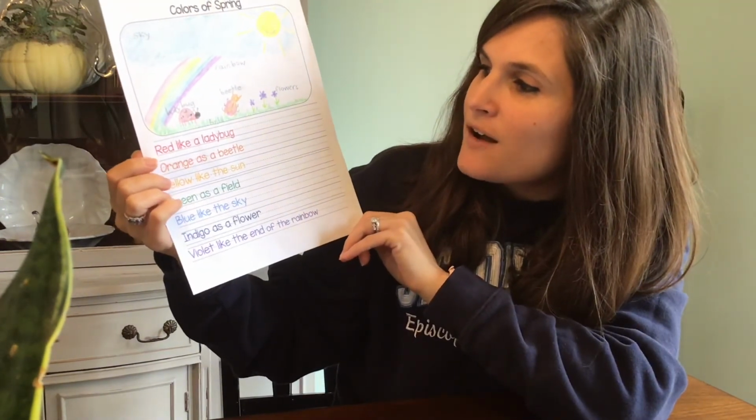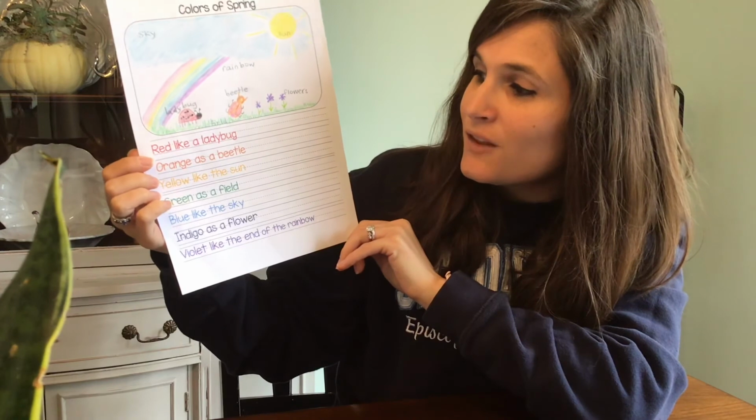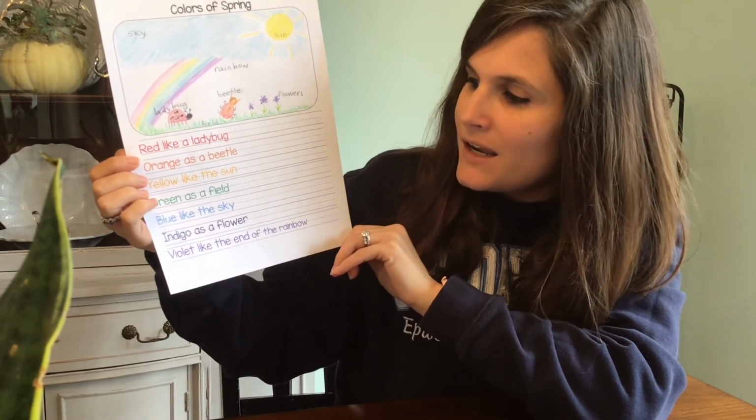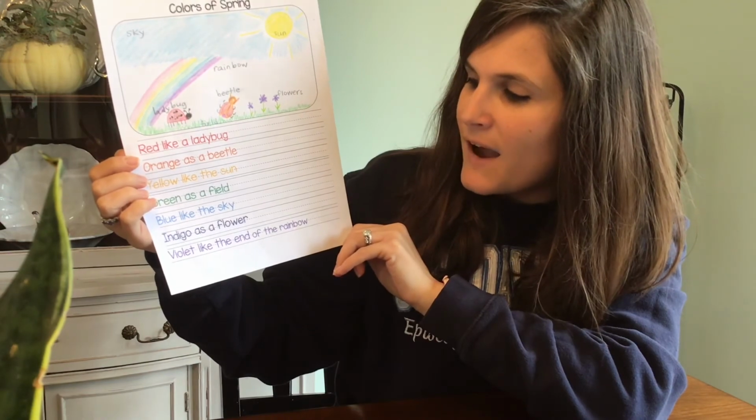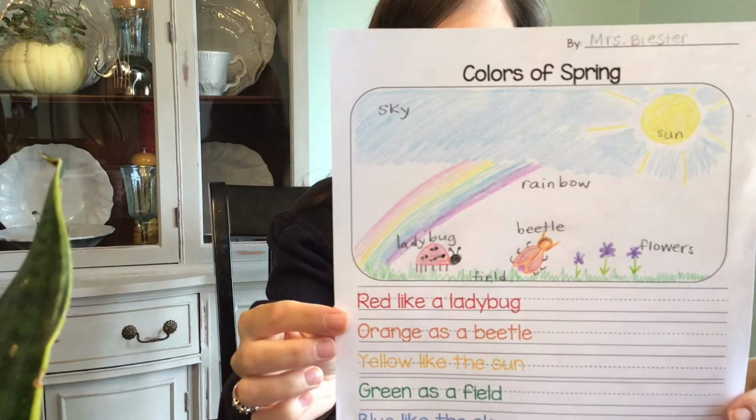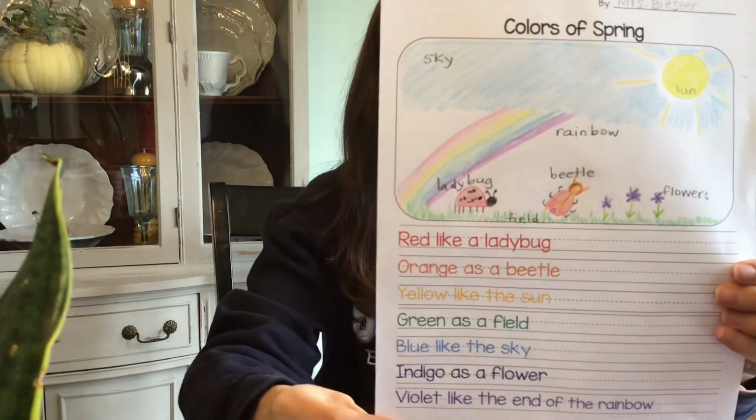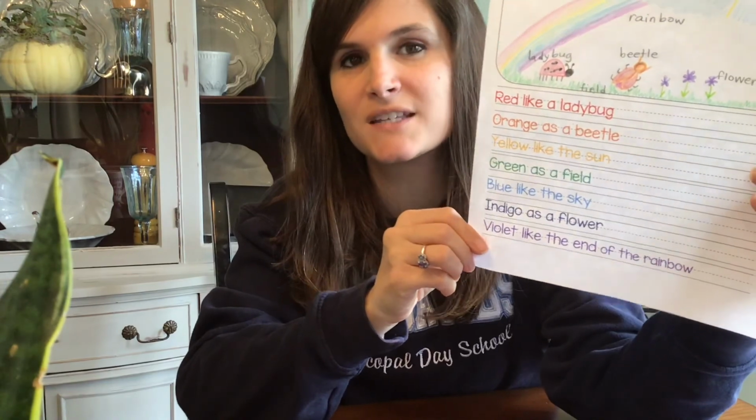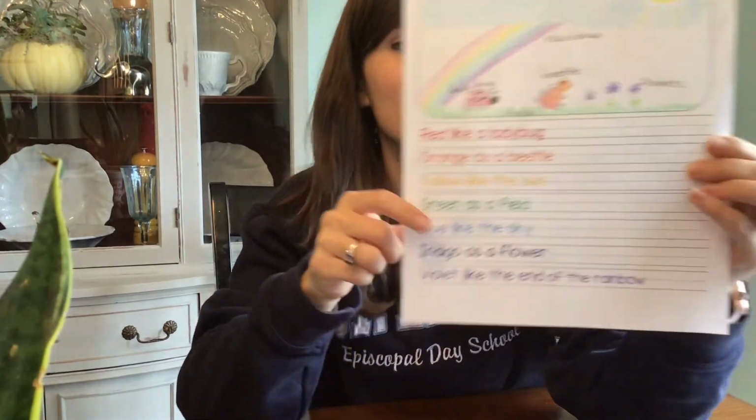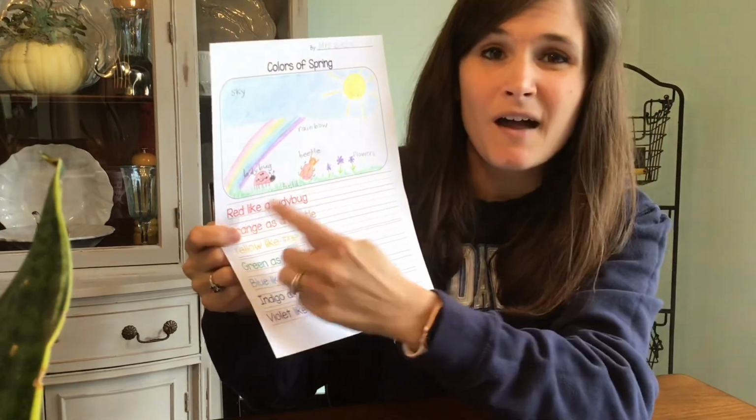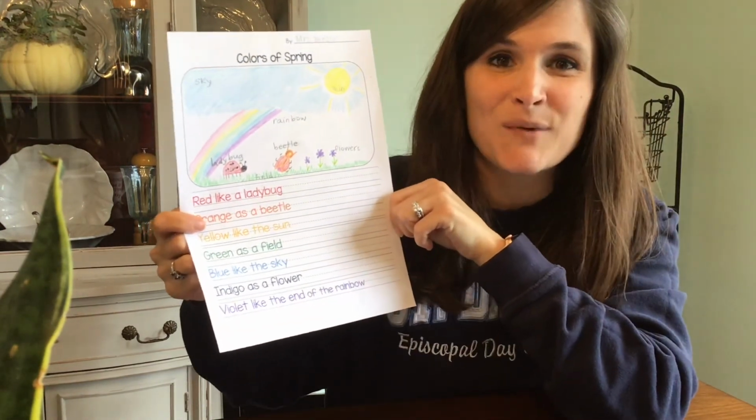Red like a ladybug, orange as a beetle, yellow like the sun, green as a field, blue like the sky, indigo as a flower, and violet like the end of a rainbow. I used all of the colors of the rainbow to write my poem, and I thought of things that I might see in springtime that are these colors. And so I'm making a simile about the color and the things that you might see in springtime.